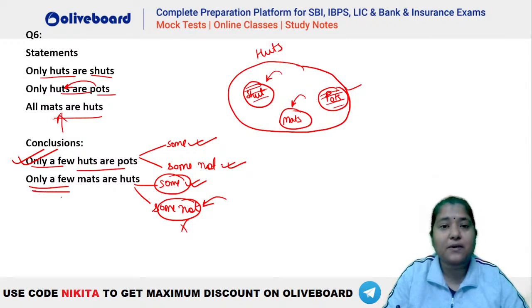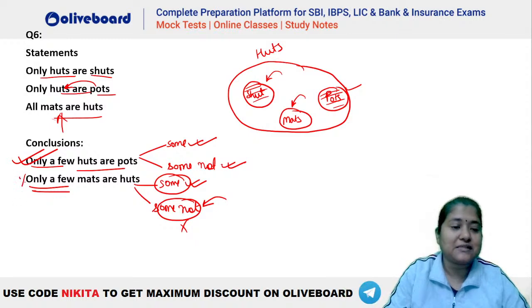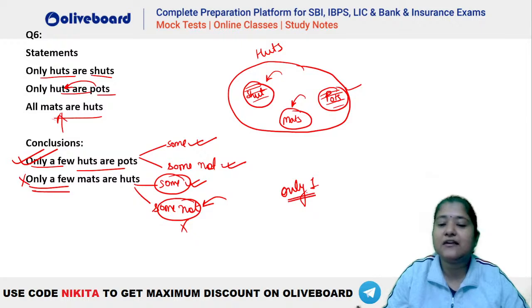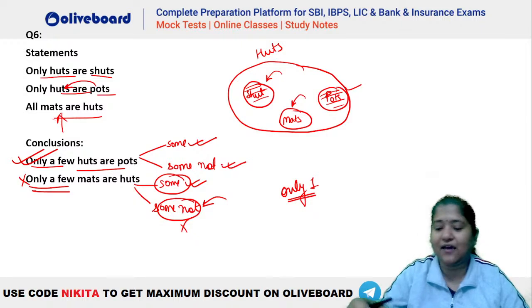क्योंकि only a few का मतलब ही है, it's a compound statement. So both of these statements should be true. That is, some mats are hut should also be true, and some mats are not hut should also be true here. So that means this is wrong. So the answer to this question will be only one follows. Okay, इसका आंसर क्या आएगा? Only one आएगा. ठीक है?